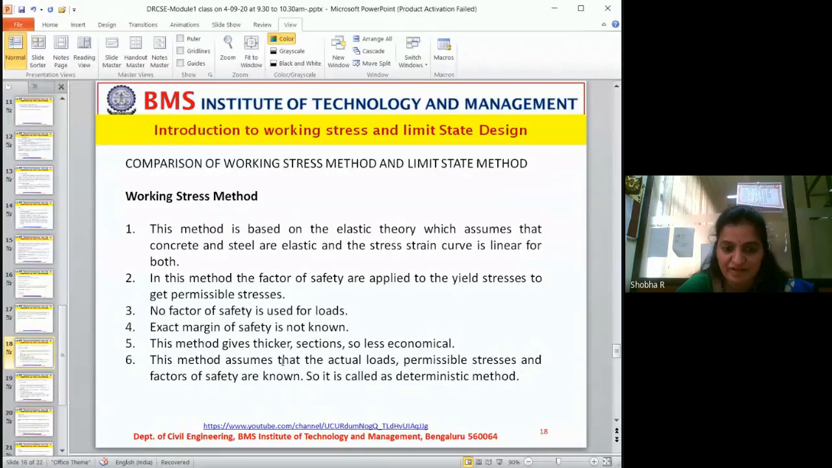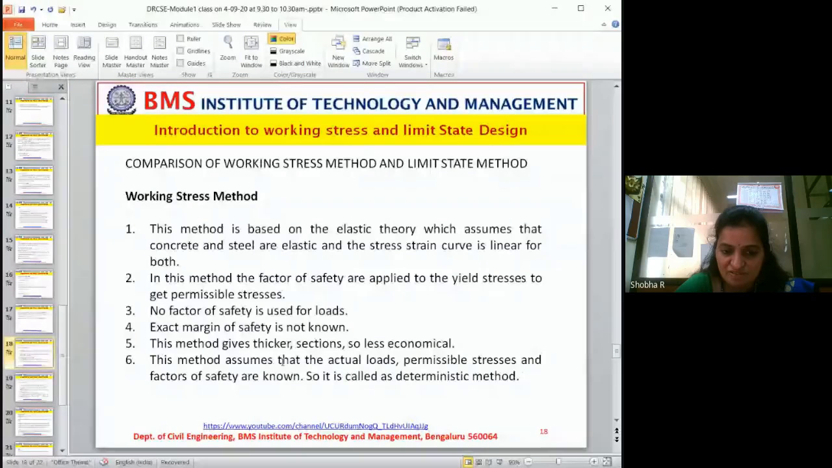In this method, the factor of safety is applied to the yield stresses to get permissible stresses. Factor of safety is nothing but the ratio of yield stress to permissible stress, right? So if you want to get permissible stresses, you apply the factor of safety to the yield stress. You get permissible stress. No factor of safety is used for loads, because in the working stress method the factor of safety is applied only to the material.